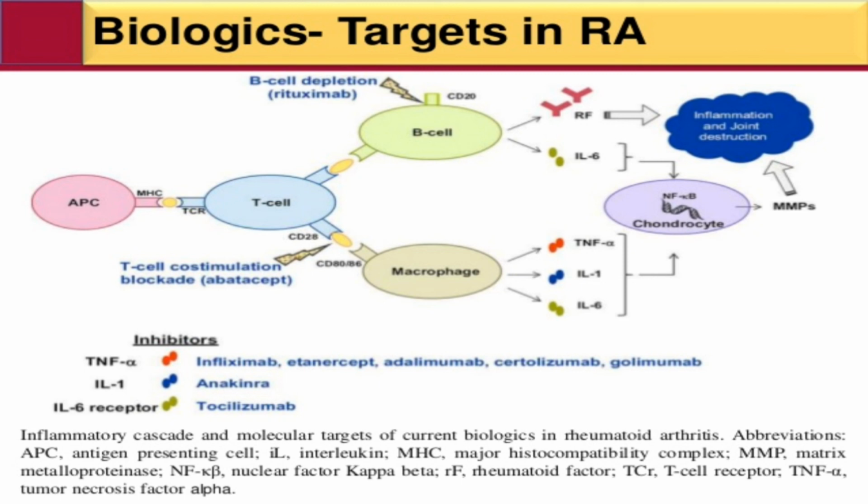TNF means tumor necrosis factor. IL means interleukin. Then IL-6 acts on chondrocytes and MMP. MMP means matrix metalloproteinase. NF means nuclear factor kappa B. Inflammation cascade, molecular target. Thank you.